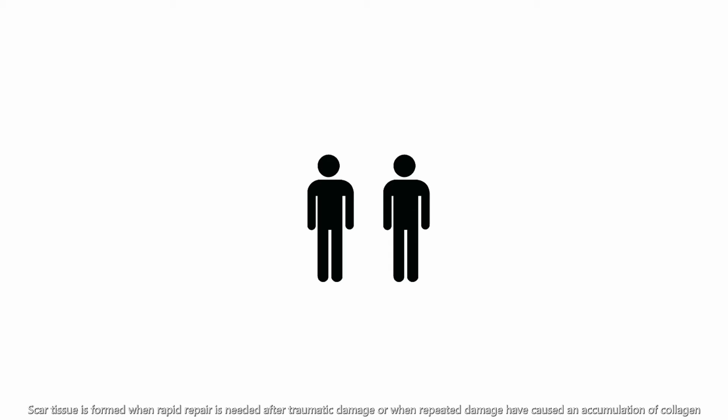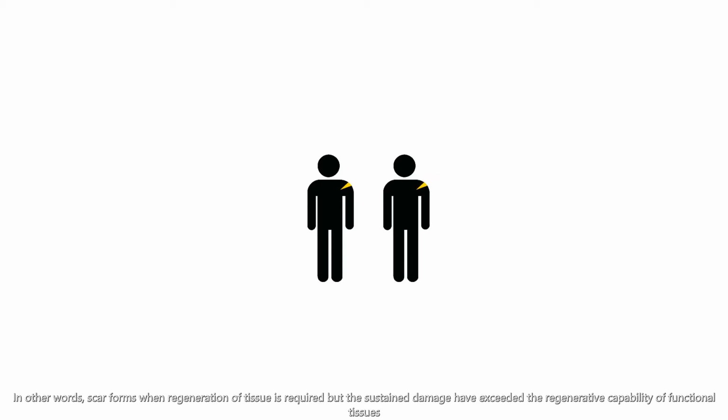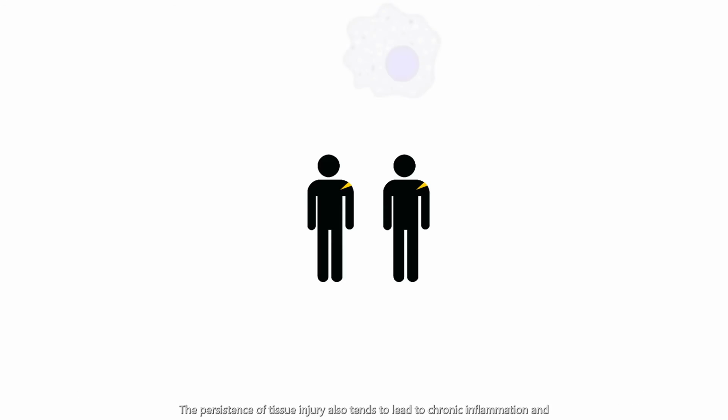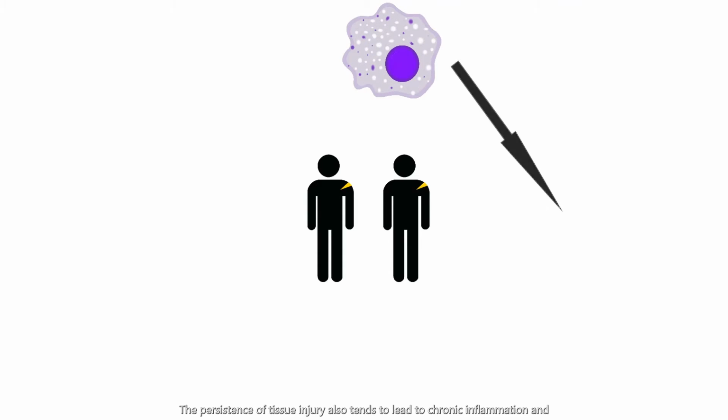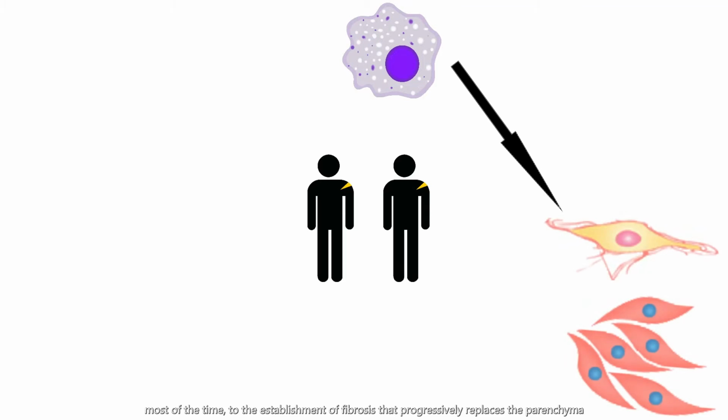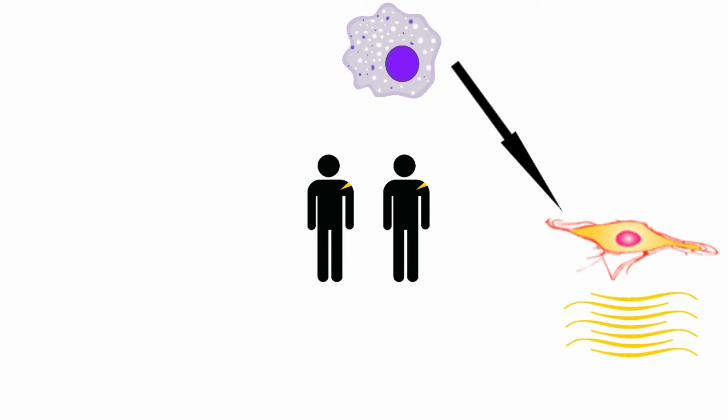Scar tissue is formed when rapid repair is needed after traumatic damage or when repeated damage has caused an accumulation of collagen. In other words, scar forms when regeneration of tissue is required, but the sustained damage has exceeded the regenerative capability of functional tissues. The persistence of tissue injury also tends to lead to chronic inflammation and, most of the time, to the establishment of fibrosis that progressively replaces the parenchyma.